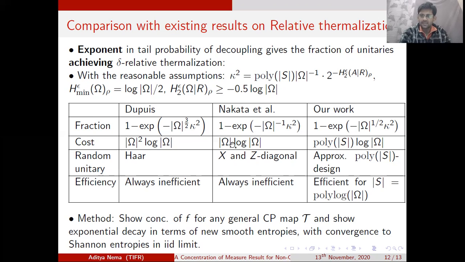Because omega is a system of interest, which is a subspace of S tensor I, and generally the system of interest S will have a dimension much smaller than omega. So we need unitaries coming from an approximate poly-mod-S times log mod omega design, whereas Dupuy needs higher random unitaries, and Nakata et al.'s work used unitaries which are diagonal in the X and Z basis. Moreover, our unitaries have efficient implementation when the value of S is polylog mod omega. This is what we remarked when we mentioned the fully quantum sleep-involved setting.